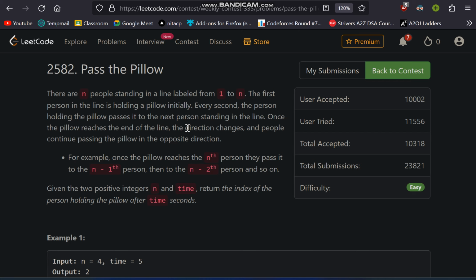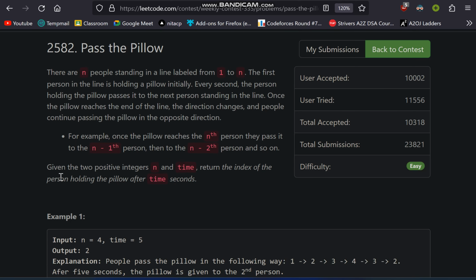This is Abhishek Verma and today I am going to discuss the problem Pass the Pillow. There are n people standing in a line labeled from 1 to n. The first person in the line is holding a pillow initially. Every second the person holding the pillow passes it to the next person standing in the line. Once the pillow reaches the end of the line, the direction changes and the people continue passing the pillow in the opposite direction. We are given two positive integers n and time, and we have to return the index of the person holding the pillow after time t seconds.